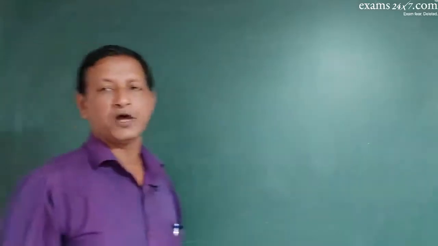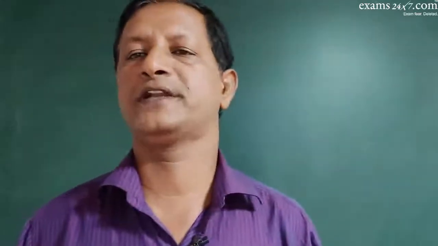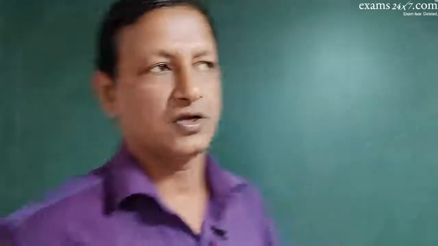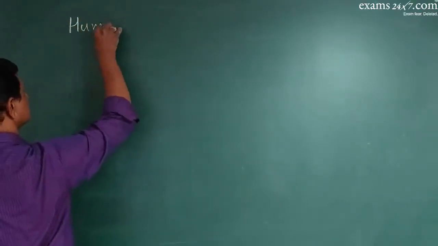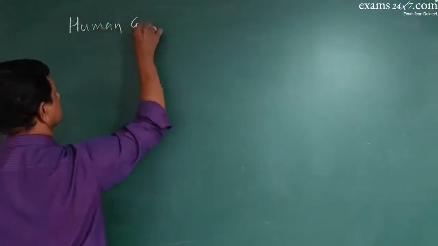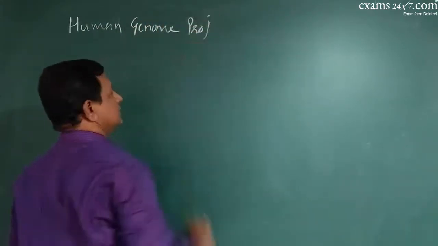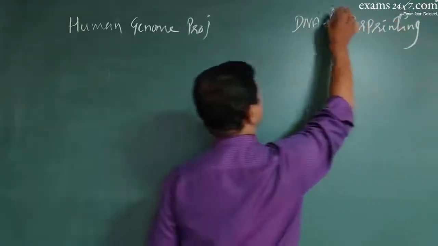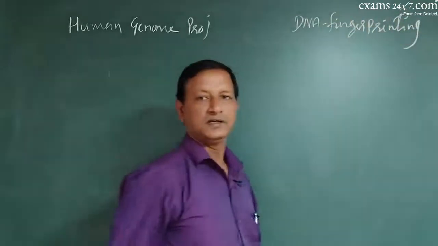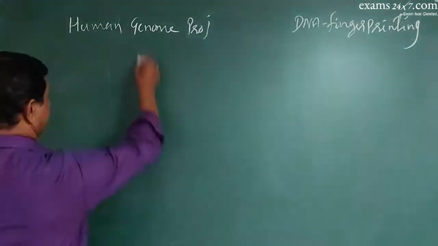the next process, we have two application systems. In the syllabus you have been given two application systems. One is the Human Genome Project. The other is DNA fingerprinting. Right. Now what is the Human Genome Project?